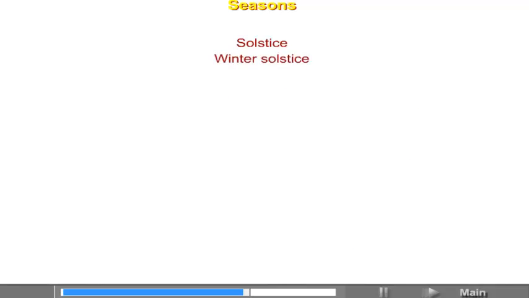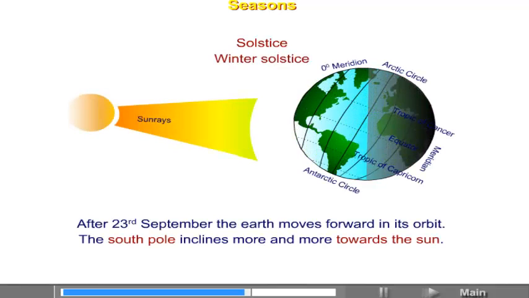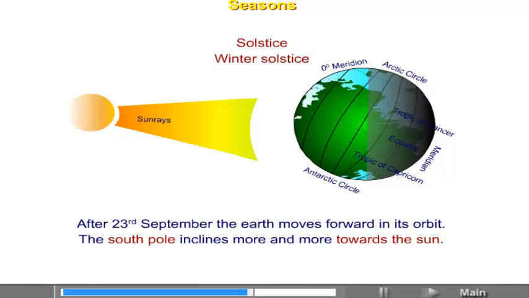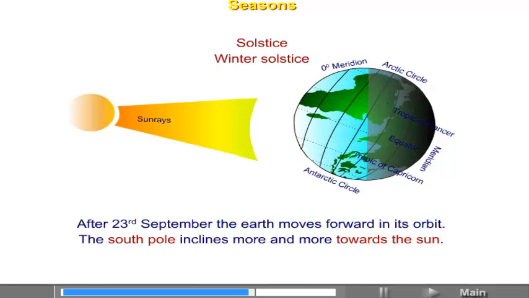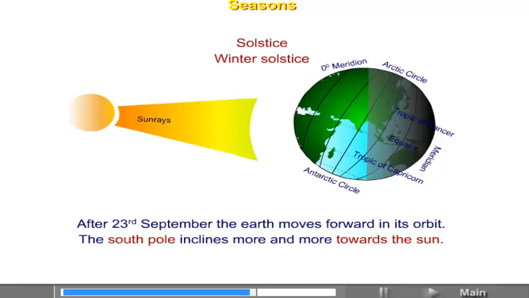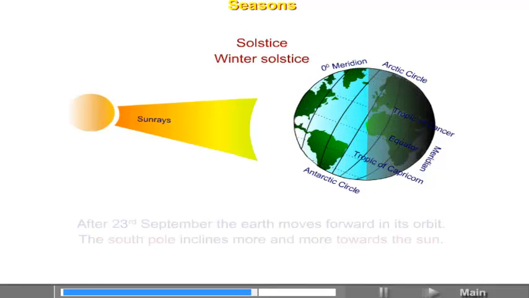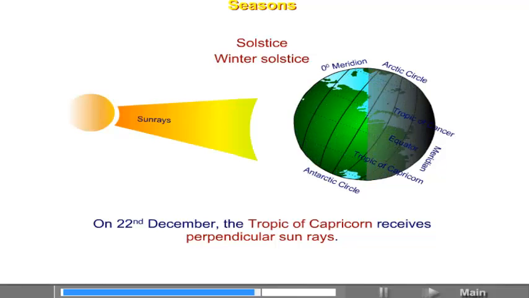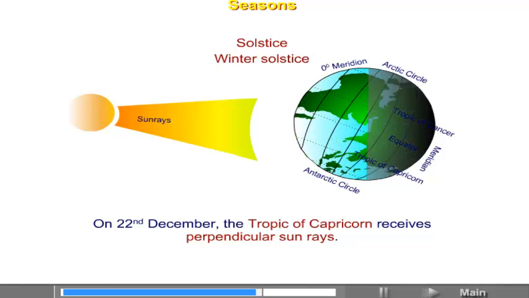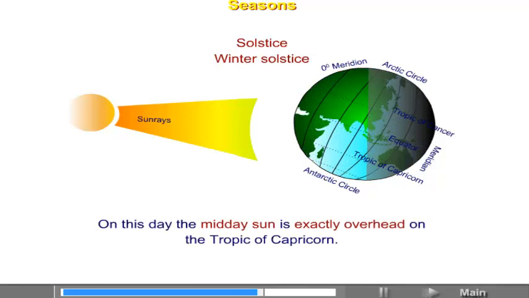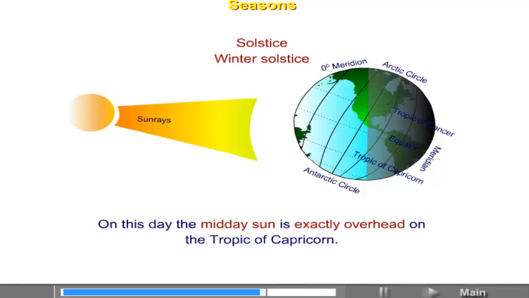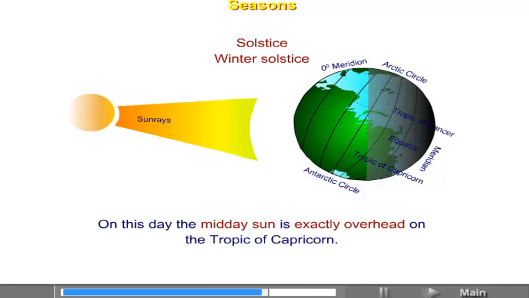Winter solstice. After 23rd September, the Earth moves forward in its orbit. The South Pole inclines more and more towards the Sun. On 22nd December, the Tropic of Capricorn receives perpendicular sun rays. On this day, the midday sun is exactly overhead on the Tropic of Capricorn.